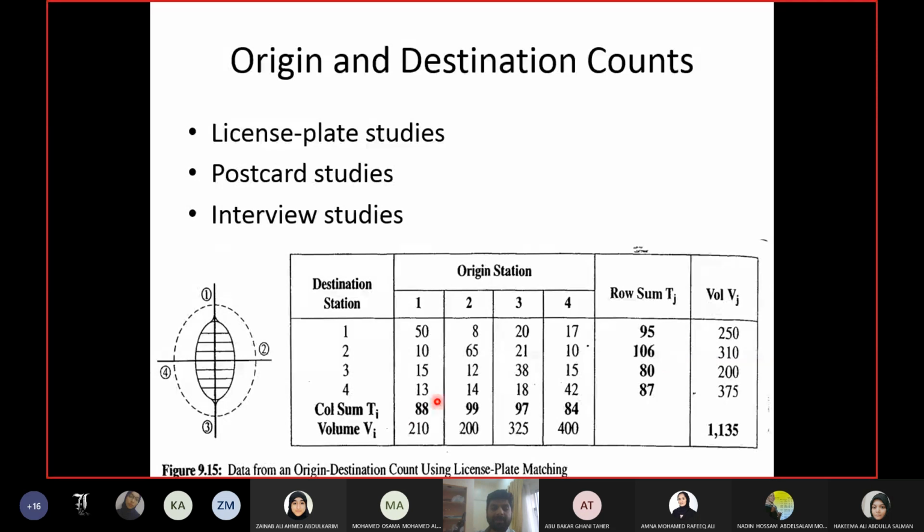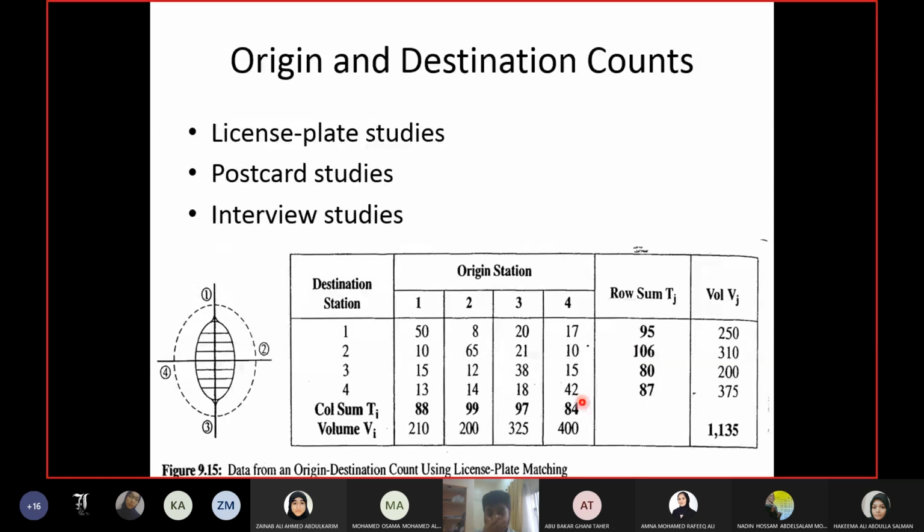And then what is this 88? The summation of the first column, these are the number of people who came out of area 1. 99 is the number of people who came out of area 2, and 97 is the number of people who came out of area 3, and so on. Again, their destination can be any of these areas. They came out of 3, but their destination can be 1, 2, 3, or 4. So this is the story of the summations.